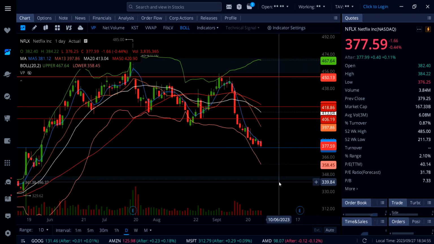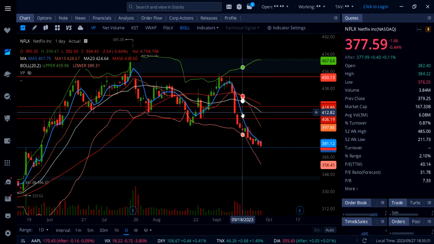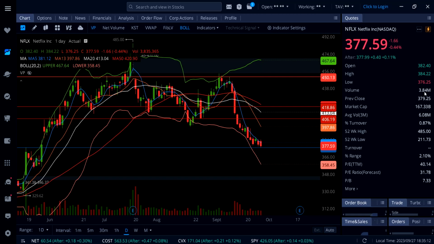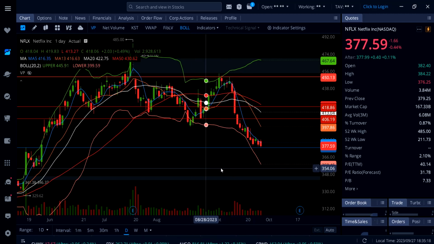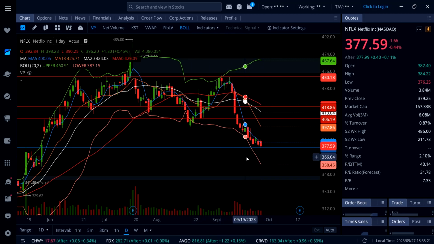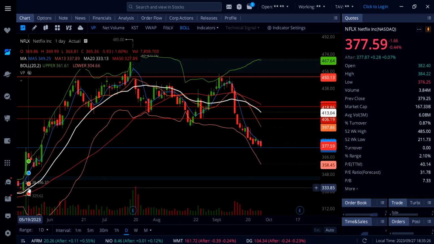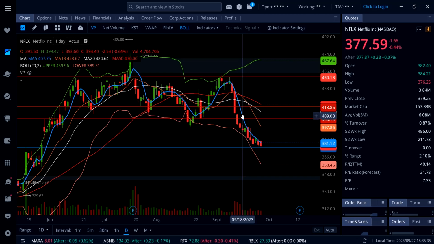On Netflix, it's down 0.44% and no bounce inside here on Netflix. And once again, getting rejected by this 5-day moving average, getting over it, but closing under the 5-day moving average right here. And now it's sitting at 381 and pretty much closing right at the support today, guys, hitting finally 376. So now it's going to be one of those things where Netflix can actually push higher. We could see a big rally, or a breakdown will bring Netflix down all the way down to this gap, 341.38.